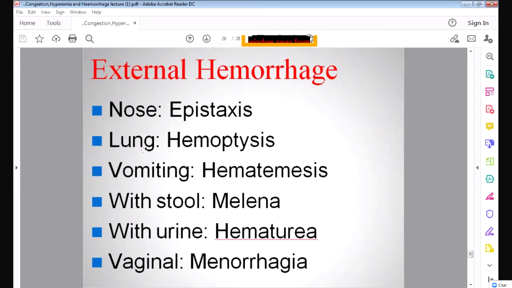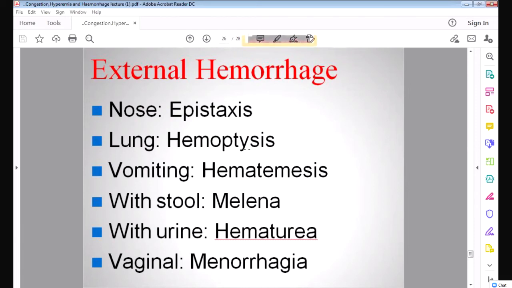Then lungs. Hemoptysis is when the patient coughs and there is blood coming out in the cough. That blood is coming from the lungs, because when we cough, there is sputum, and the sputum is coming from the lung.